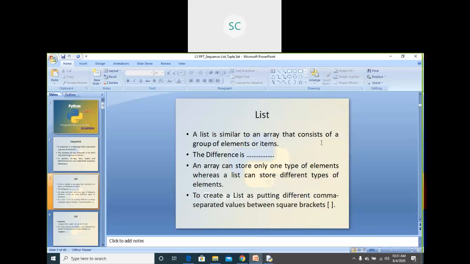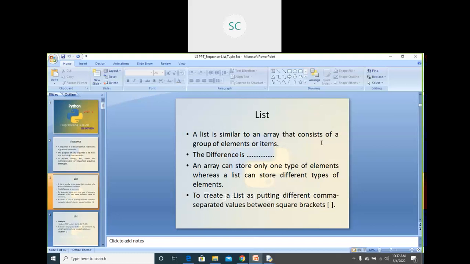For example, if I take a float array, it consists only of floating type data. But coming to this list, it is similar to an array, but it can consist of any type of data, different types of data elements.